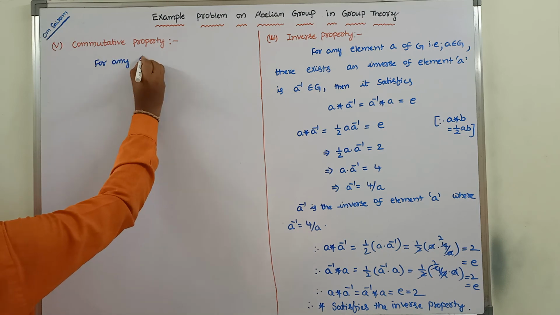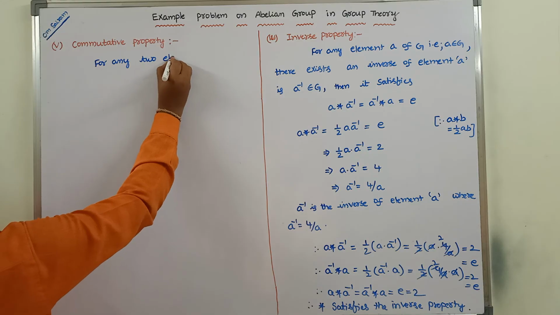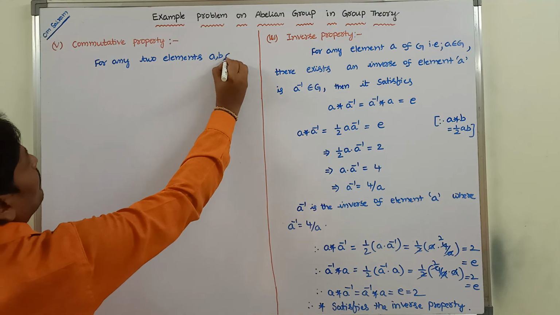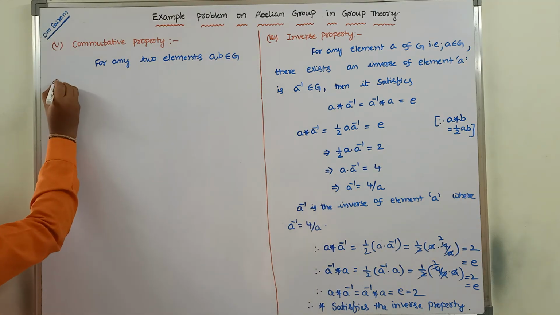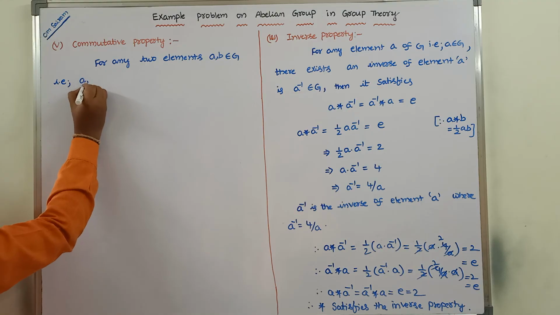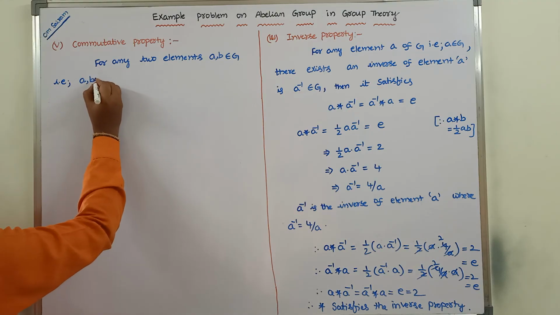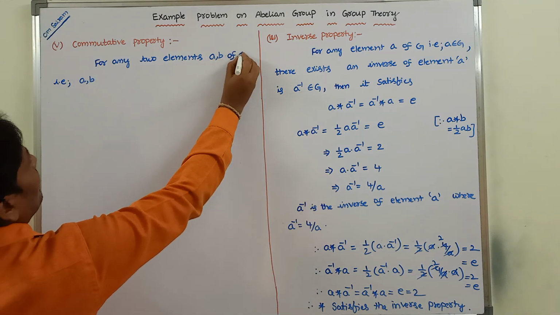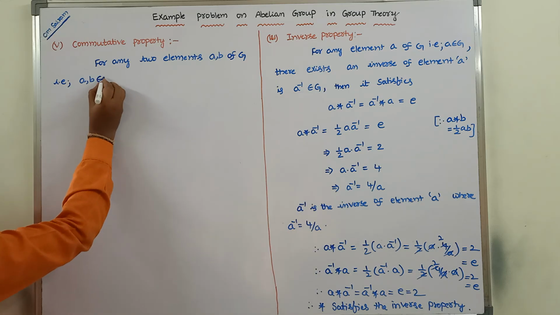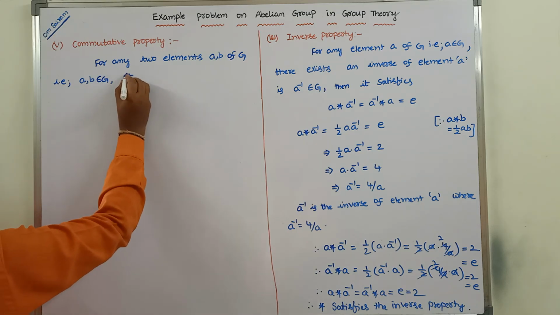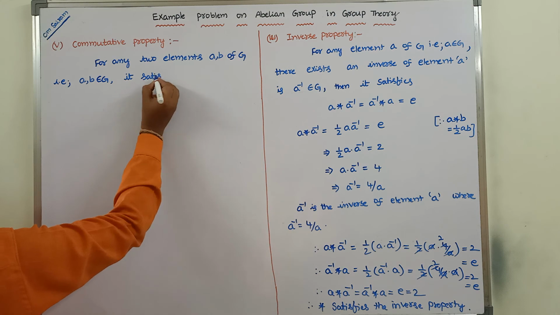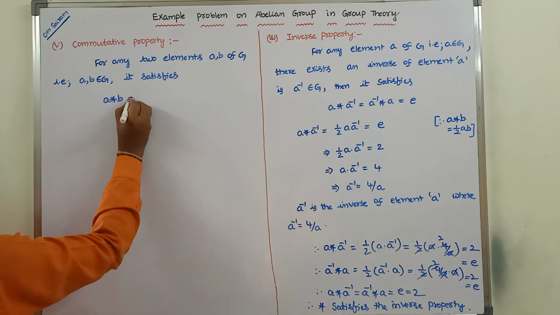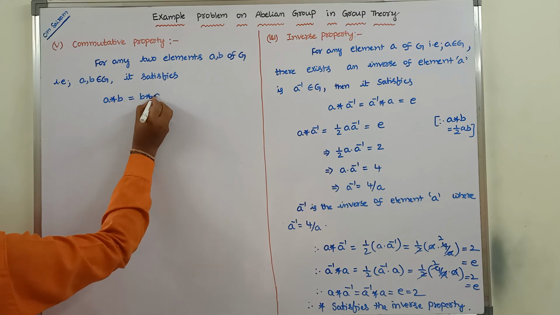For any two elements a, b belonging to G, it satisfies a star b is equal to b star a.